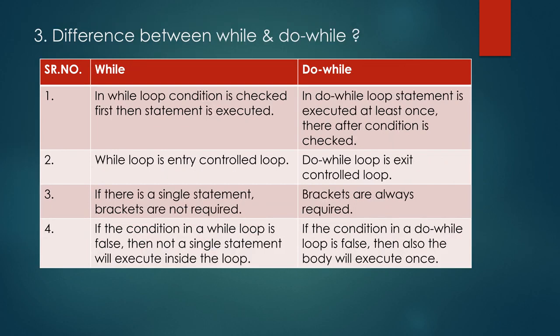Third one is difference between while and do while loop. In while loop, condition is checked first, then statement is executed. In do while loop, statement is executed at least once, thereafter condition is checked. While loop is entry control loop, whereas the do while loop is exit control loop.